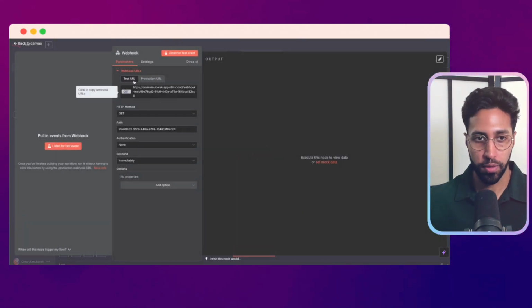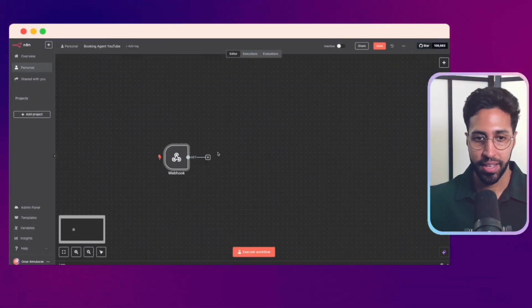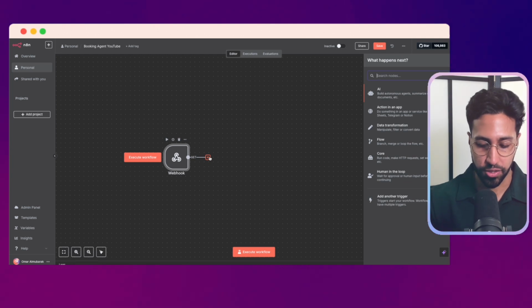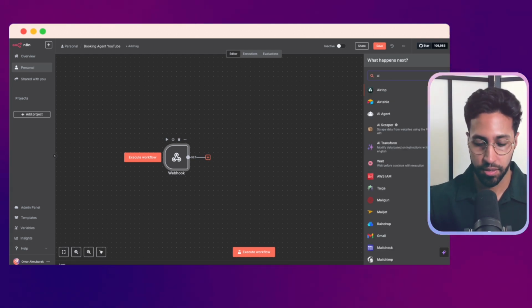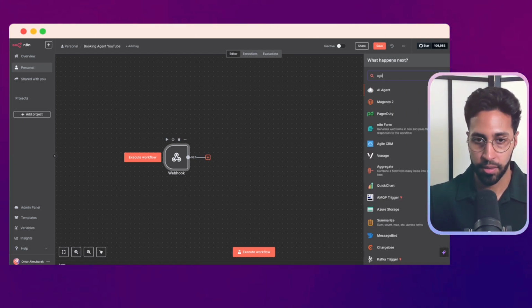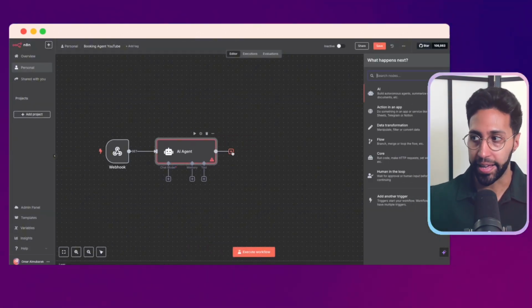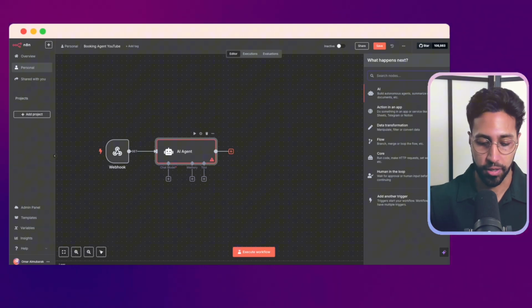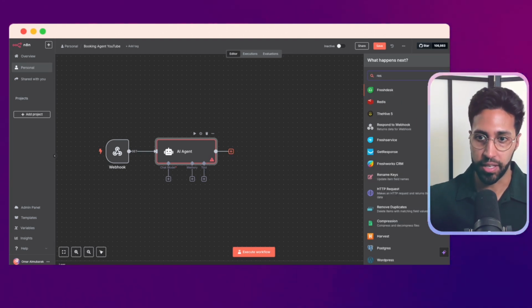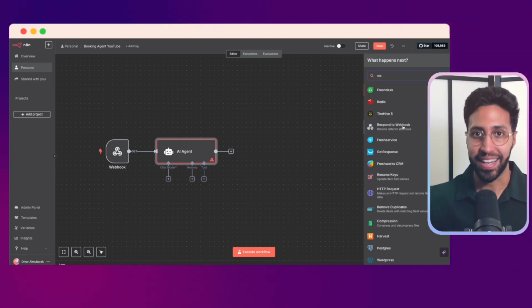So we want to start off with a webhook, and then we want to bring in our agent. And then on the other end of the workflow, we want a respond to webhook. So this is how it sends off the information back to ElevenLabs.